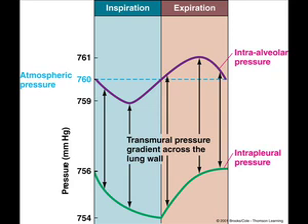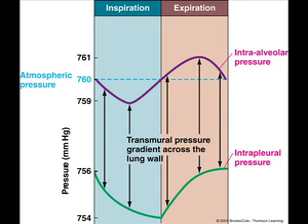cycle. During inspiration, intra-alveolar pressure is less than atmospheric pressure. During expiration, intra-alveolar pressure is greater than atmospheric pressure. At the end of both inspiration and expiration, intra-alveolar pressure is equal to atmospheric pressure because the alveoli are in direct communication with the atmosphere and air continues to flow down its pressure gradient until the two pressures equilibrate.